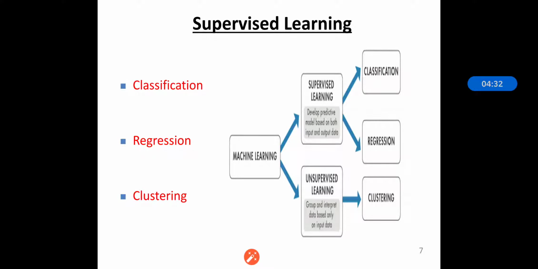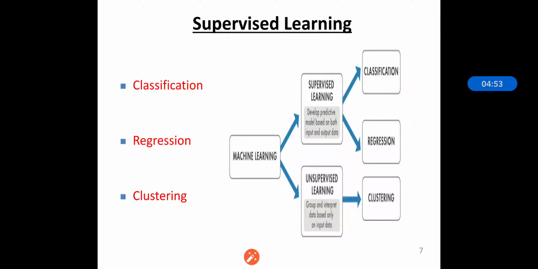That is one type of classification. Generally classification can be done by Naive Bayes, logistic regression, decision tree, k nearest neighbors, support vector machines, random forest and so on. We will see all of this in detail.